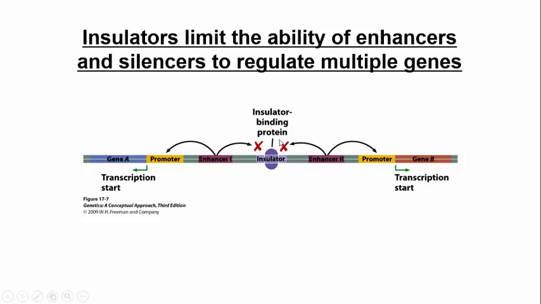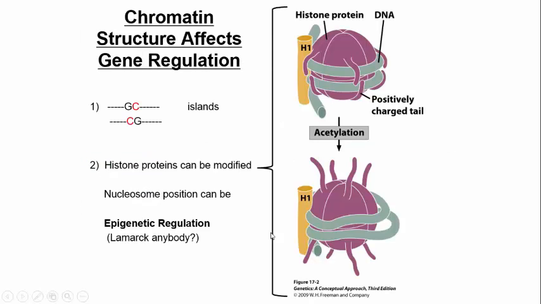And what insulators do is their DNA sequences, and things called insulator binding proteins bind to them, but their DNA sequences basically muffle the effect of either the enhancer or the silencer, so bringing things to a happy median. So in other words, this enhancer number 2 here can affect this promoter, right, and hence gene B, but since the insulator is between enhancer 2 and this promoter over here, enhancer 2 cannot affect this promoter and cannot affect the transcription of gene A, and then vice versa for this other enhancer over here. So that's the job of the insulator.